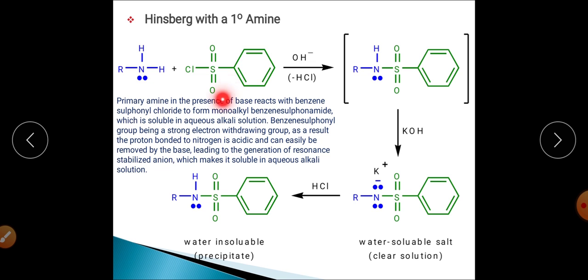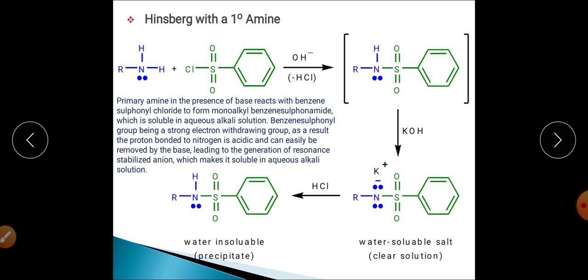First of all, it reacts with the Hinsberg reagent and gets converted into this particular product, which on reaction with potassium hydroxide will be converted into a water soluble salt. On further reaction with HCl, then hydrolysis, and finally basification, it will be converted into RNH2, that is primary amine. This is the recovery of primary amine by using the Hinsberg method.